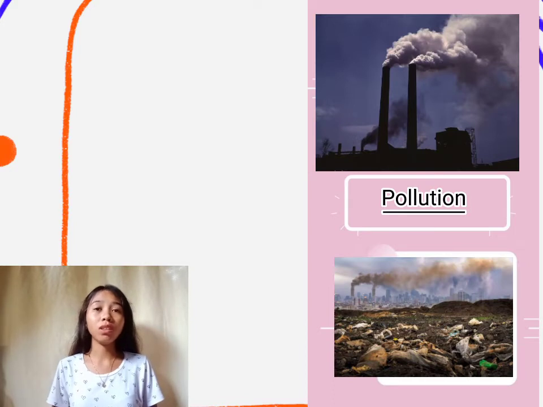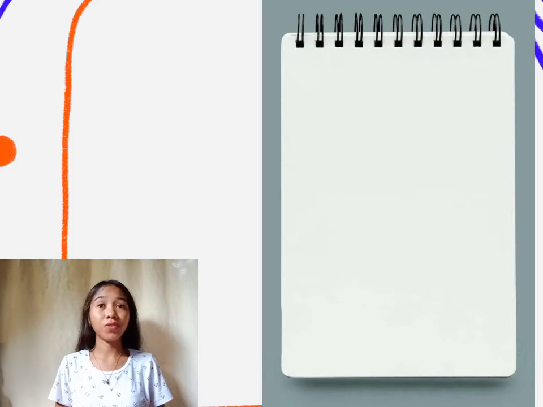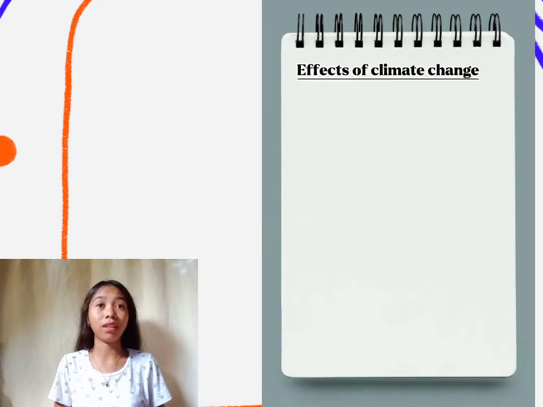And the last one that causes climate change is pollution. This pollution comes from cars, factories, homes, and power plants that burn fossil fuels, which somehow cause global warming. So that's all for the causes. Let's move on to the effects of climate change. We have the following effects.